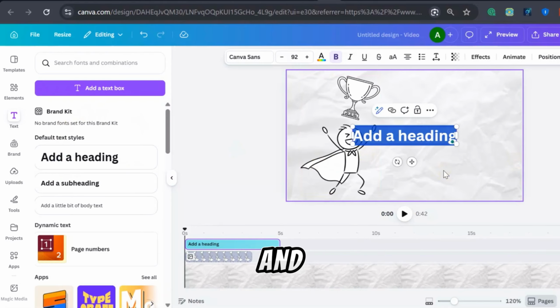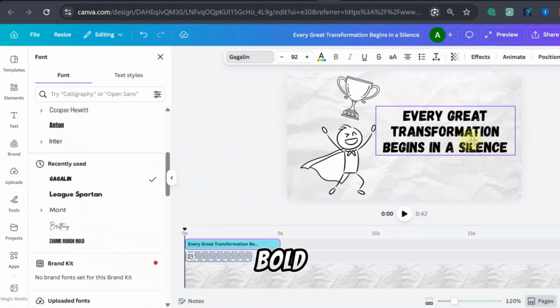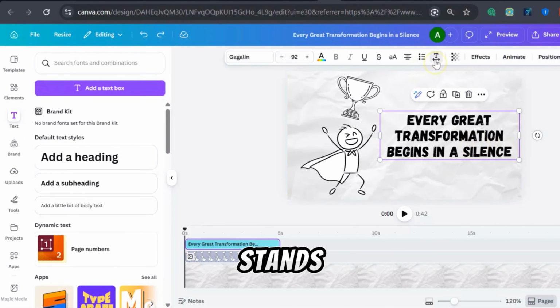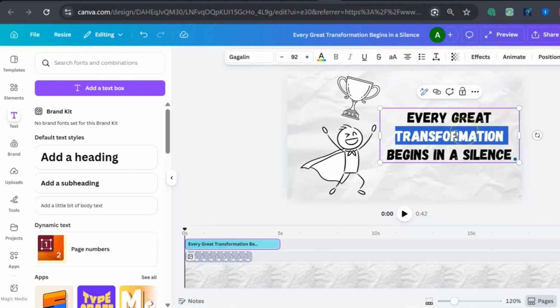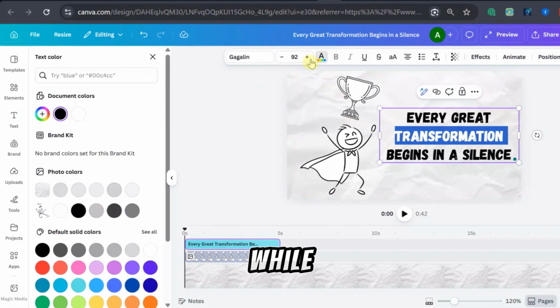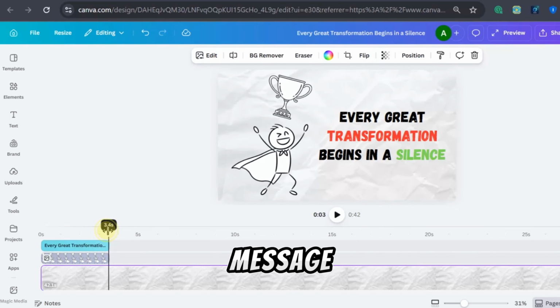To make the visuals more engaging, you can highlight important words from the narration. Add a text box and type a key word that matches the idea being spoken. Choose a bold and easy-to-read font so the message stands out clearly. You can also use color to emphasize certain words. For example, one word can stay black while another key word is highlighted in red or another bright color. This simple technique makes the visuals more dynamic and helps viewers focus on the main message.